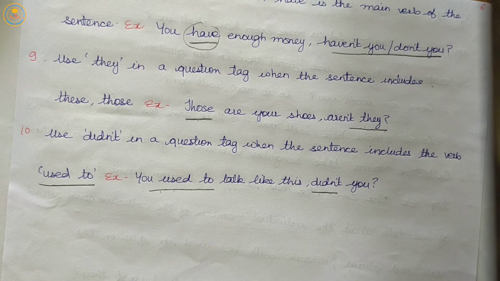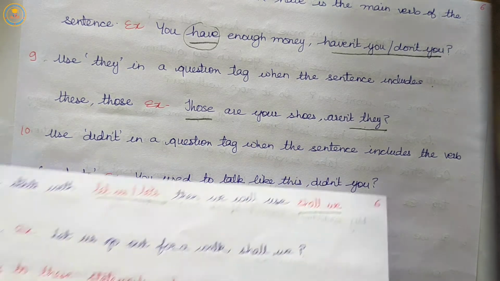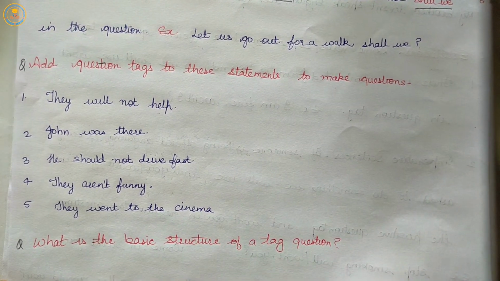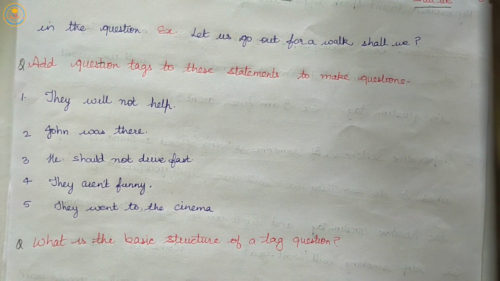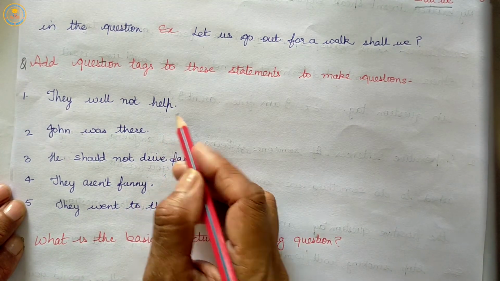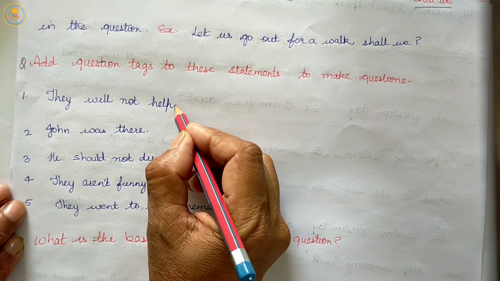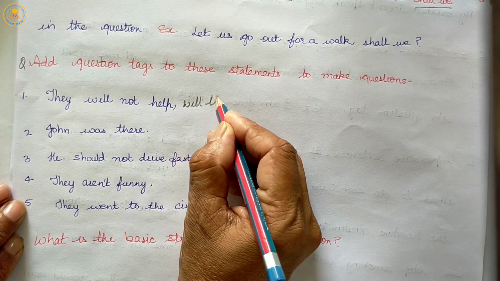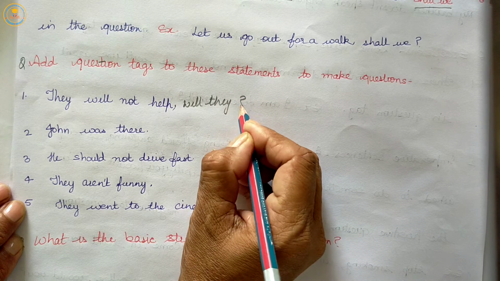So first, our activity was to add question tags to these statements to make questions. First, they will not help. So, they will not help, then we will put a comma here and write will they, and question mark.